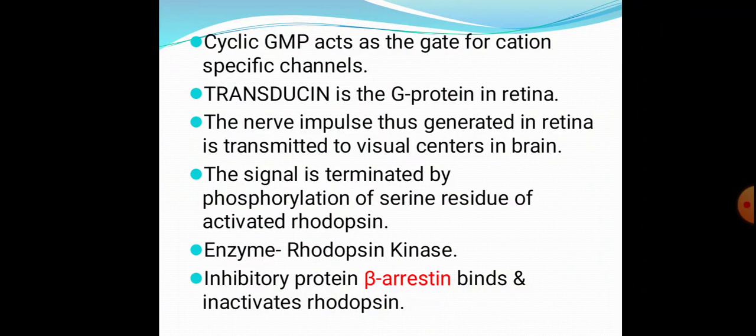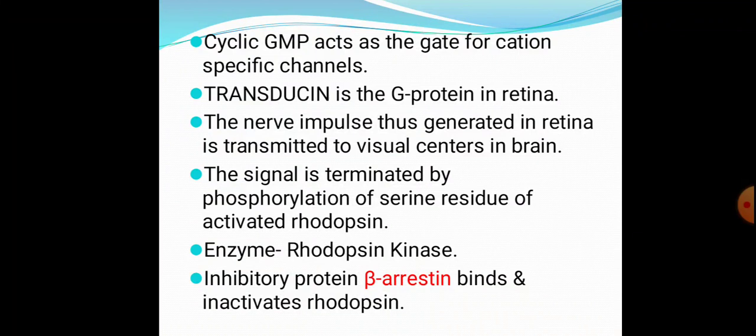So this signal has to be terminated. This is terminated by the phosphorylation of serine residues of the activated rhodopsin by the enzyme rhodopsin kinase. An inhibitory protein called beta-arrestin binds and inactivates the rhodopsin.